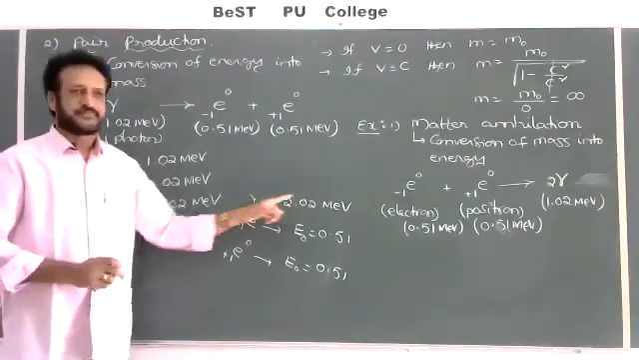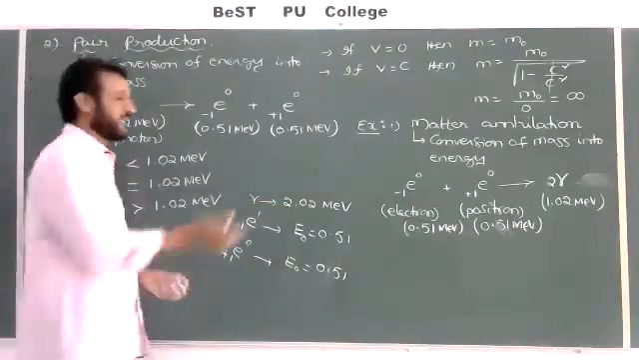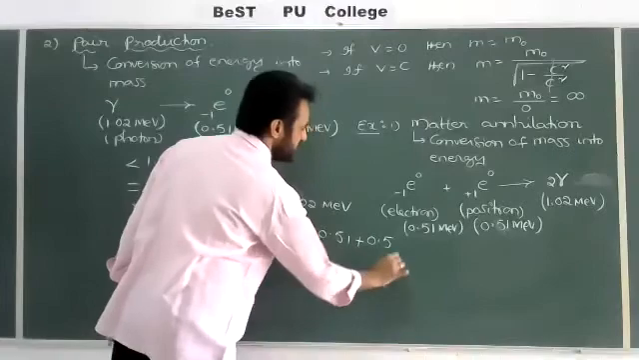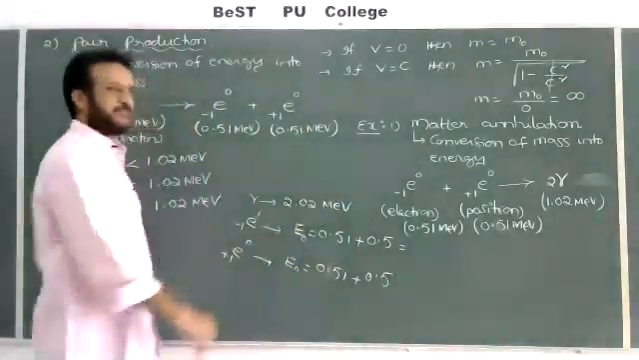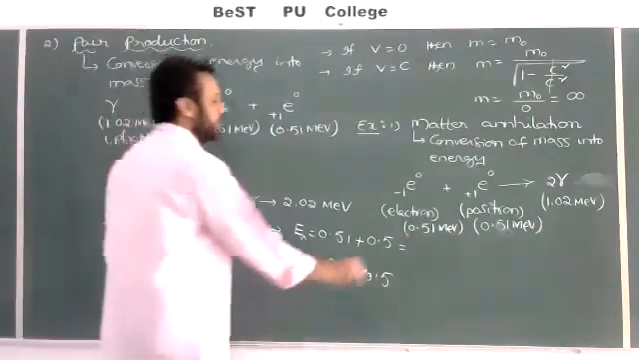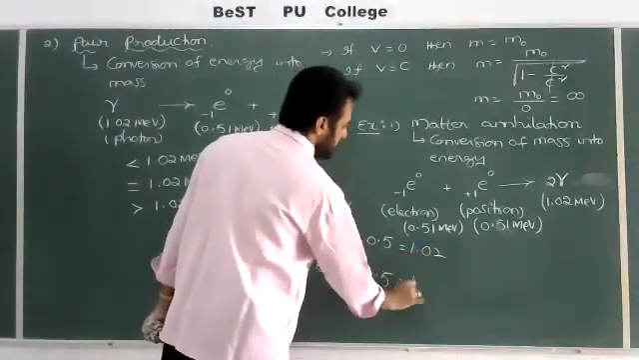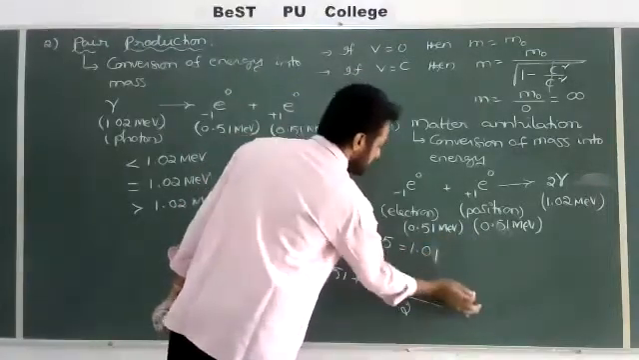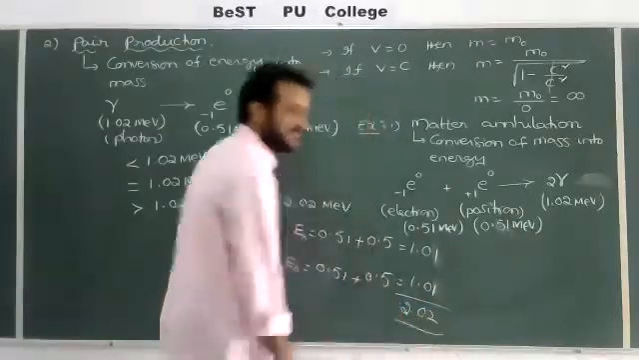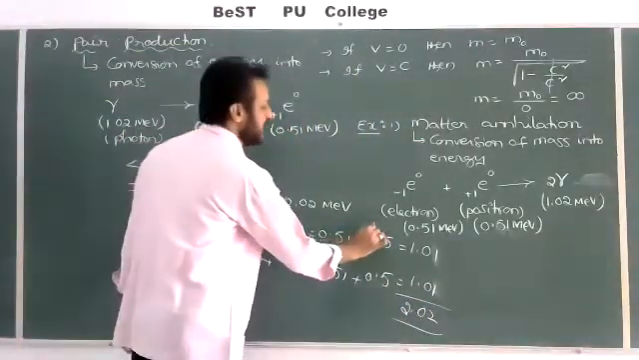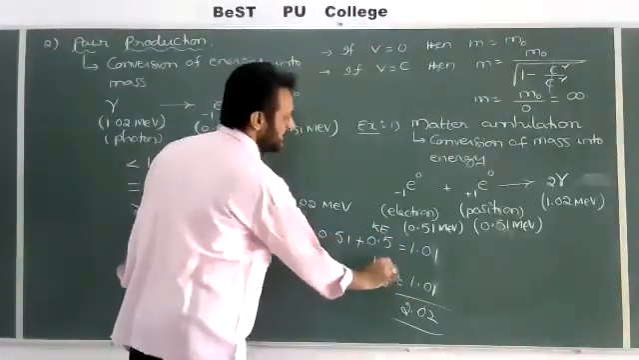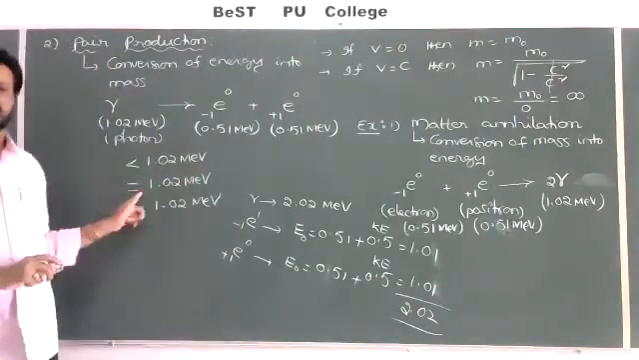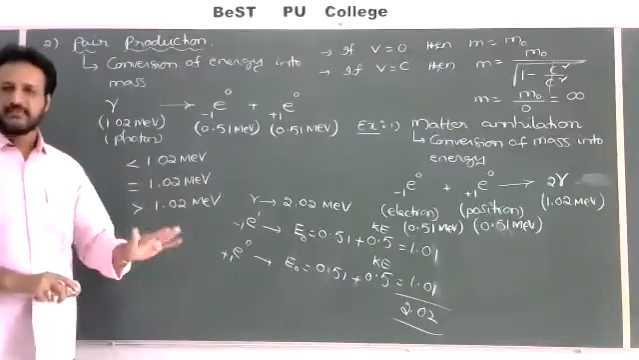Still how much is there? Still 1 MeV is there. So that 1 MeV will be 0.5 here plus 0.5 here. Then check the total value: 0.51 plus 0.51 equals 1.02, right? Plus the 1 MeV extra, adding the total, 1.01 plus 1.01, the total is equal to 2.02 MeV energy. So this is called kinetic energy. That's important. So exactly equal to 1.02 means an electron and a positron will be emitted but with no kinetic energy.